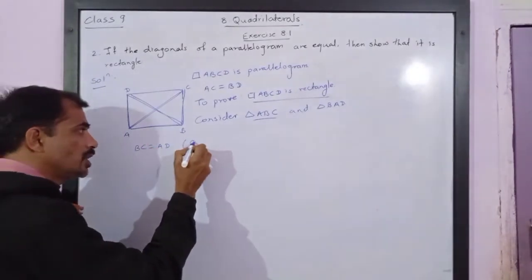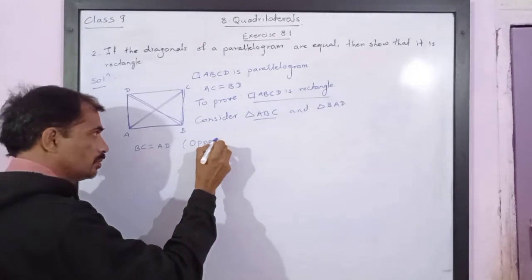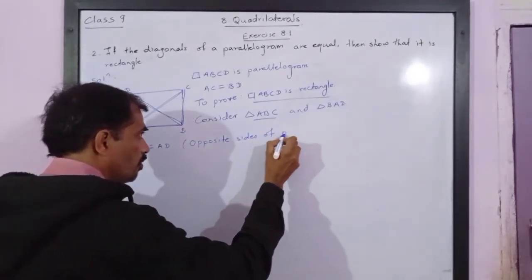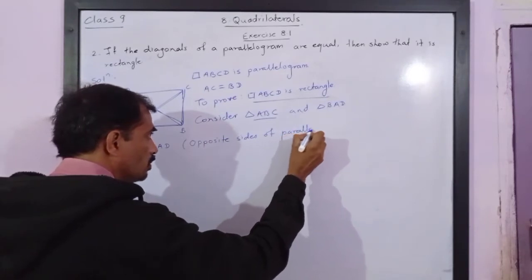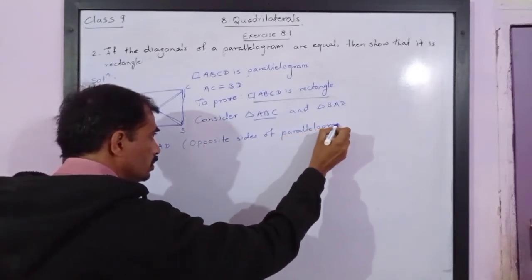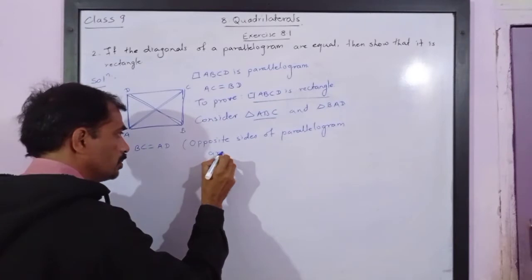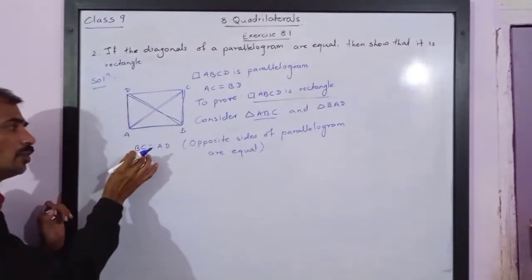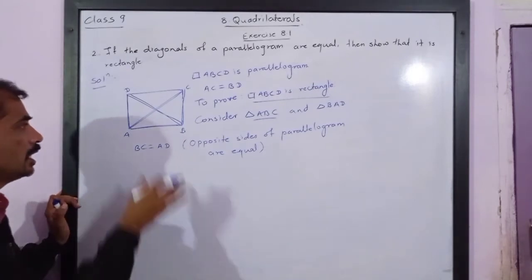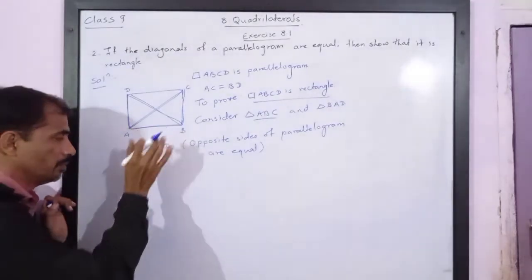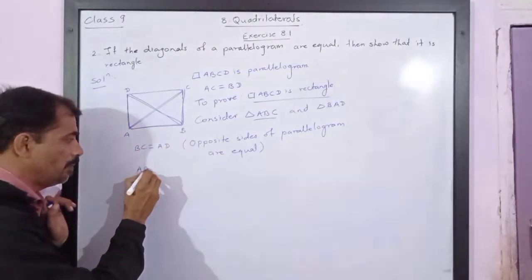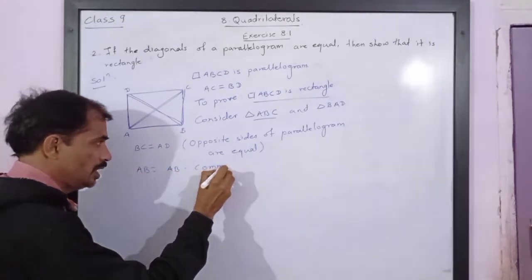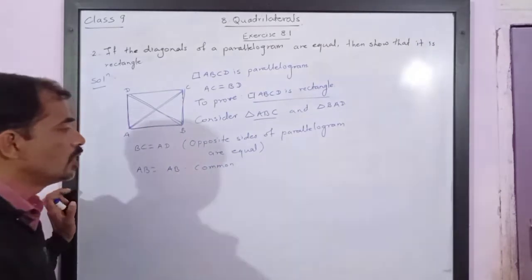Reason is opposite sides of a parallelogram are equal. This is already proved in our earlier theorems. So BC is equal to AD. Then AB is equal to AB. Common side. Every side is equal to itself.